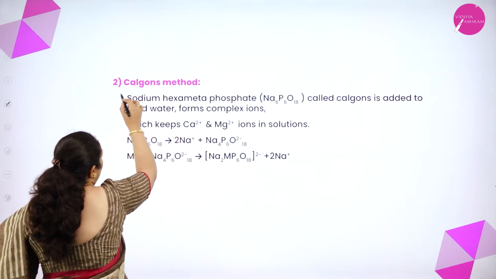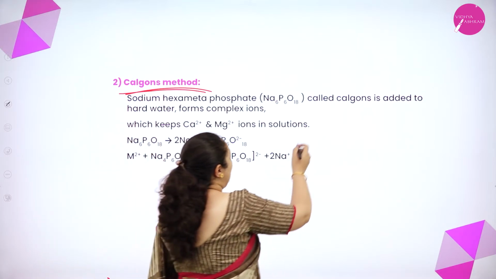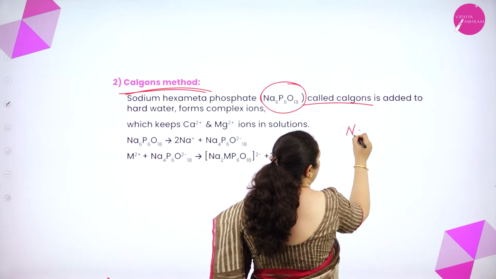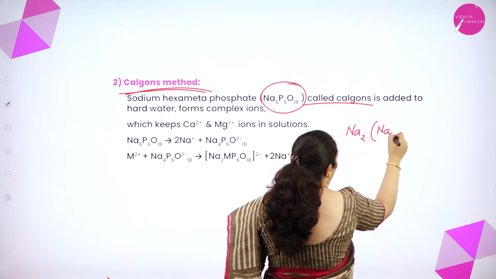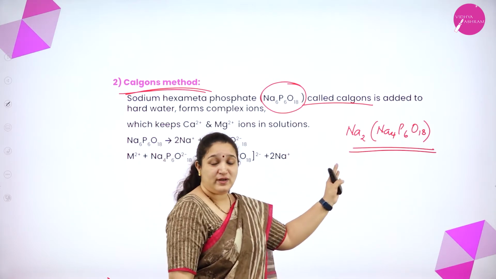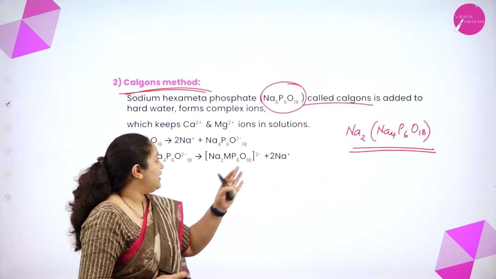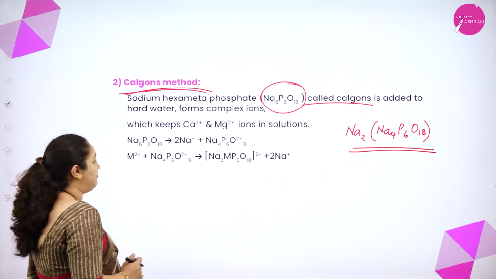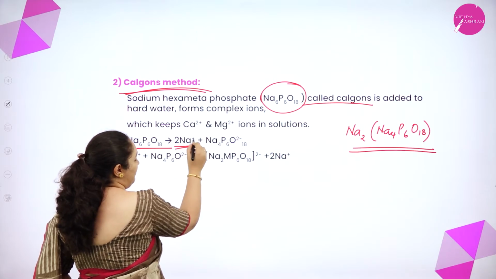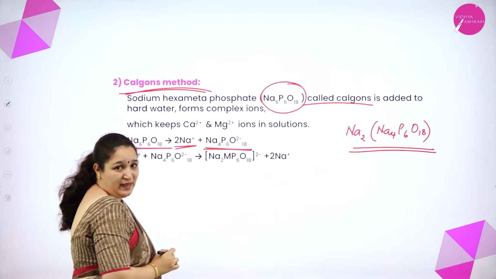Next method is Calgon's method. Sodium metaphosphate is called Calgon, and it is Na6P6O18, or it can also be written as Na2Na4P6O18. This is sodium hexametaphosphate, which is also called Calgon. Now when this is added to hard water, what will happen? First, the Calgon will get ionized to form Na plus, and you will get Na4P6O18 with 2 minus charge.